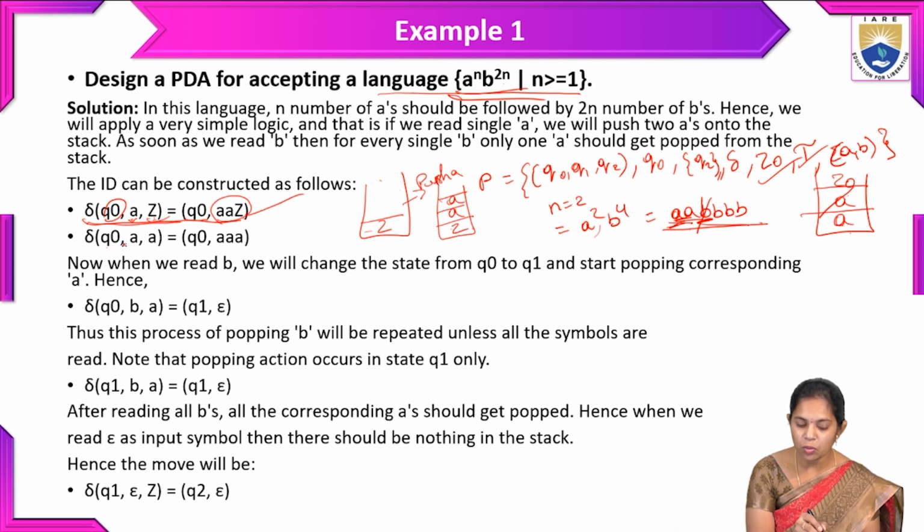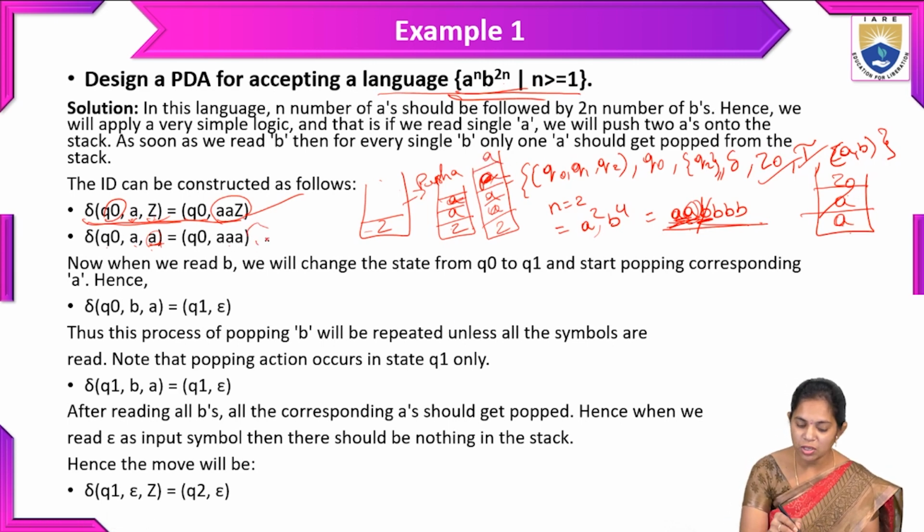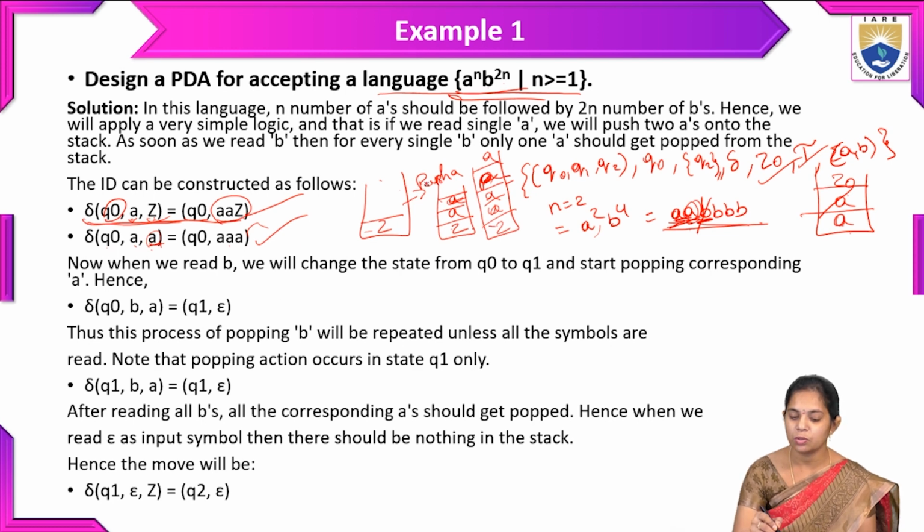And whenever Q naught comma A, here one more A is there as input, and we will write again: whenever we are in the state Q naught and A appears, A is on the top of the stack symbol, so we write A. One more A should be inserted, A and A and A along with the Z. So 4 A's are there. This is the instantaneous description we discussed. So push A, and here also push A.